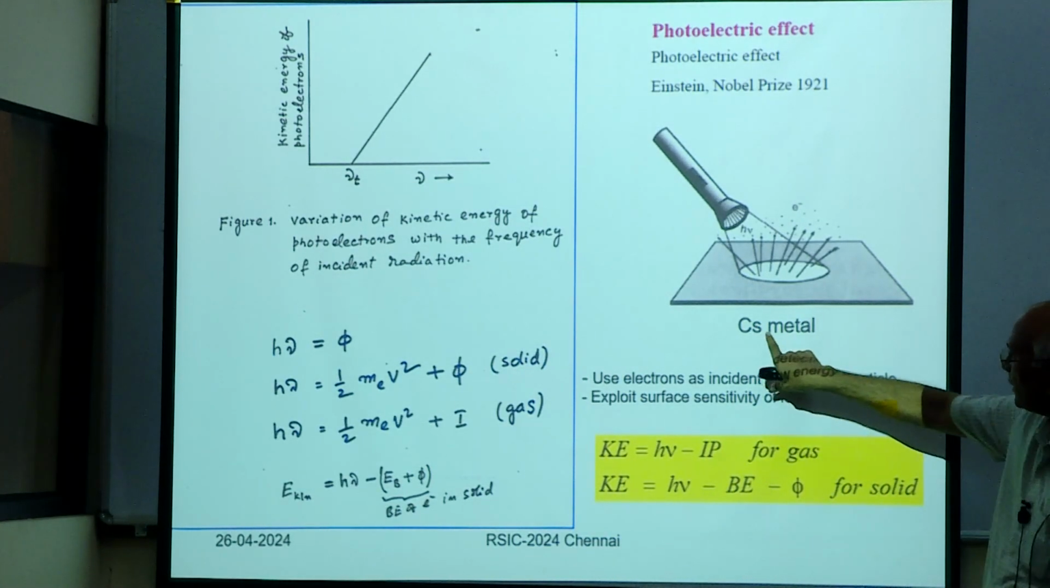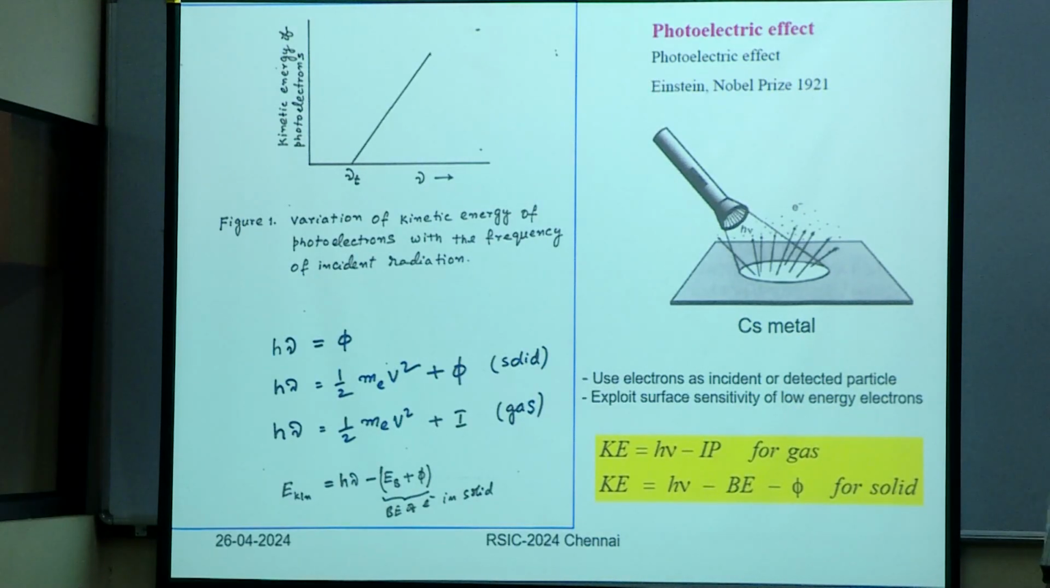Okay, see, the interesting thing is the cesium metal work function is very low. What is work function?